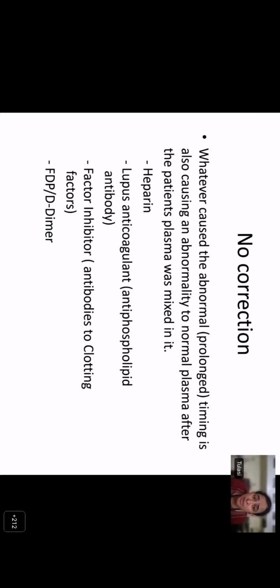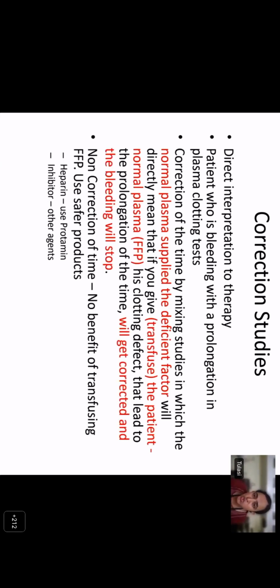This has very important implications for therapy. Now, if you have a patient who is bleeding with a prolonged clotting time, and there is correction on the mixing study, in which the normal plasma supplies the deficient factor, that will mean that if you transfuse this patient FFP, which is nothing but normal plasma, the clotting defect that led to prolongation of the time will get corrected and the bleeding will stop. So if the prolonged APTT is correcting, that means you can give FFP to the patient. But if there is no correction, that means there's no benefit of giving FFP, because depending upon the cause of the prolongation and the inhibition, you might have to give the relevant product.